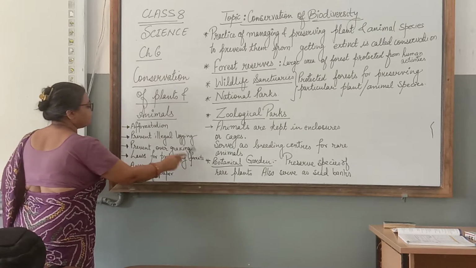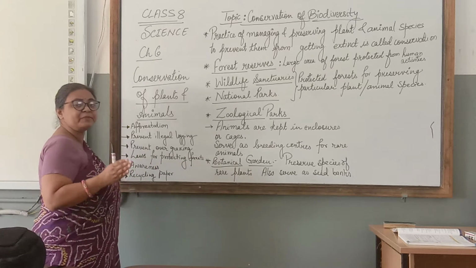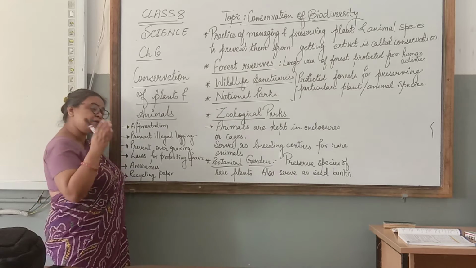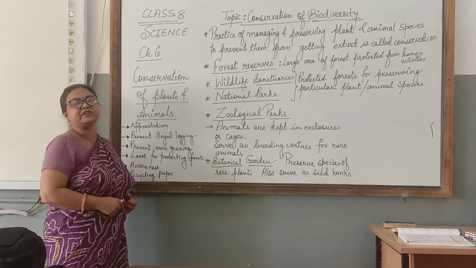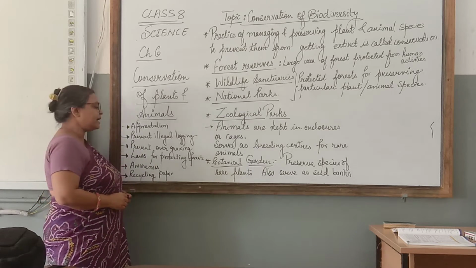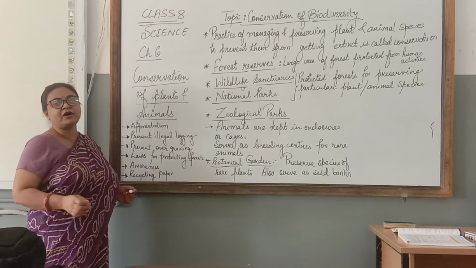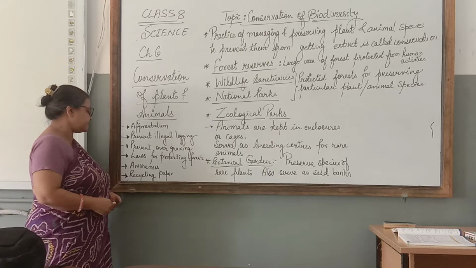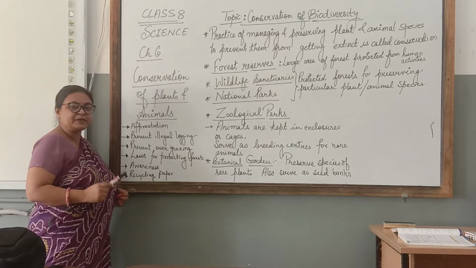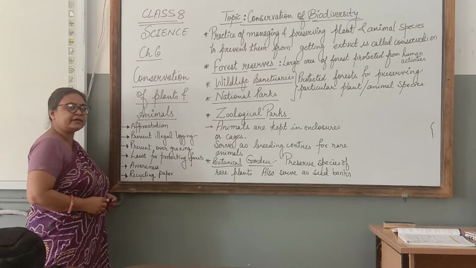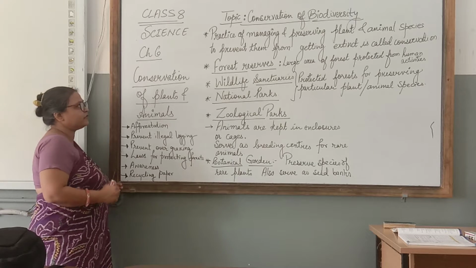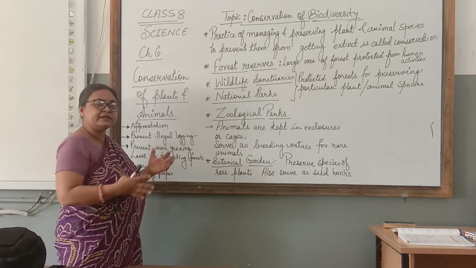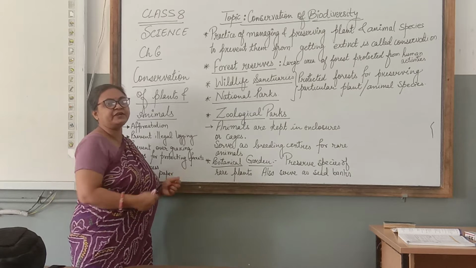Laws for protecting forest. Strict laws should be implemented. Forest laws are there, but they should be implemented very strictly, so that no cutting of trees or hunting of animals or destruction of the forest takes place. Creating awareness among the people is also very, very important. If the people are aware that the forests are so important for us, they will naturally try to protect the forest.